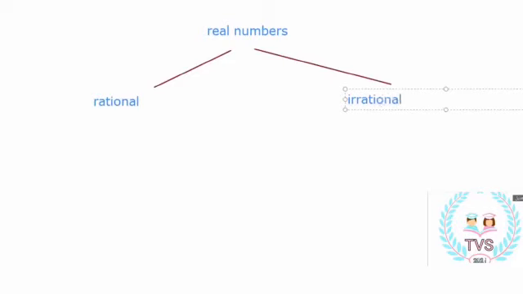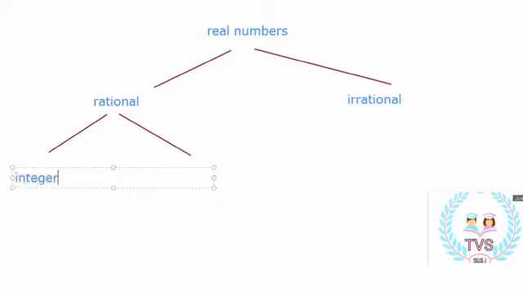Rational numbers is divided into what? Whole numbers and integers. So whole numbers is a set within the integer numbers. So we can say that it's divided into integers and non-integers.